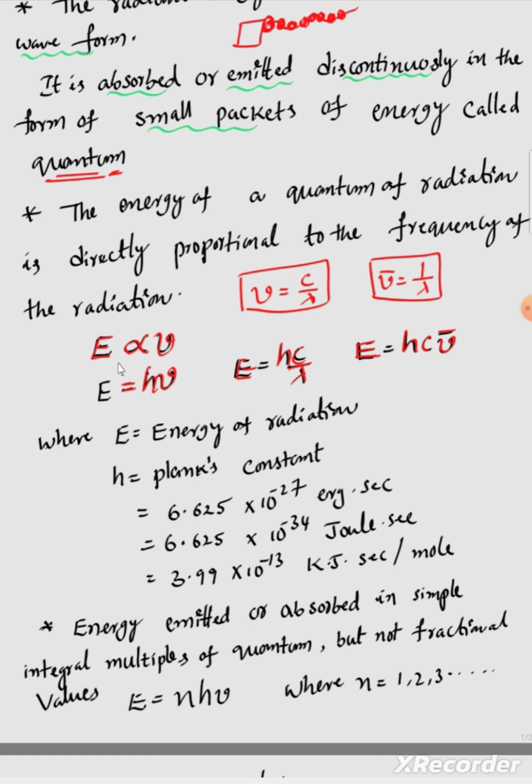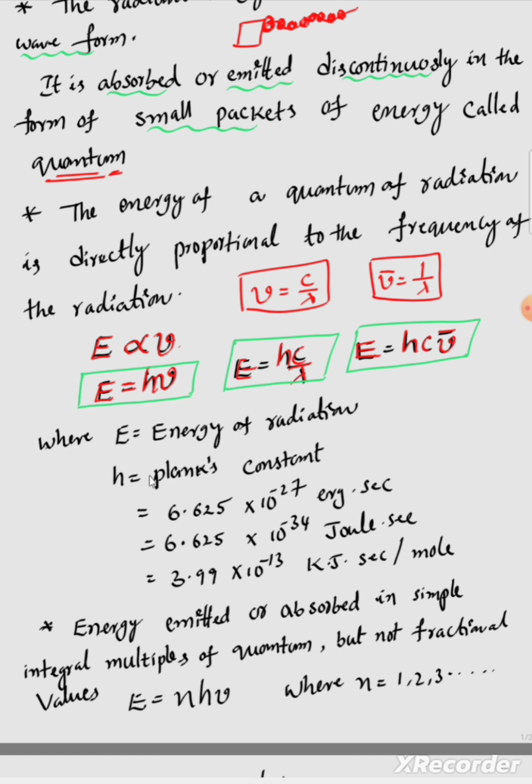Finally, what we understand here is that the energy is directly proportional to frequency. E equals h nu, E equals hc by lambda, and E equals hc nu bar.